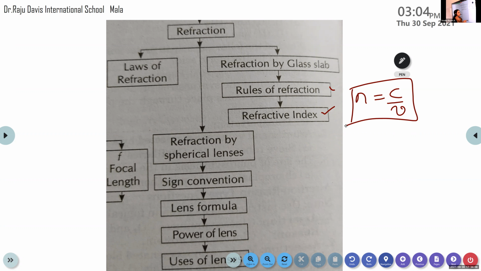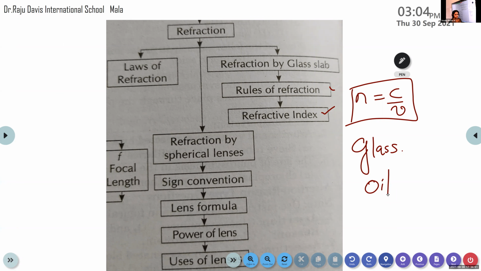Suppose, students, you just imagine one material is glycerin and the other is alcohol. Then what about the refractive index? Or one medium is glass and the other medium is oil, glass and oil. Then how can we calculate the refractive index? We have 2 different mediums instead of air. One is glass and the other is oil. So I want to calculate the refractive index of glass with respect to oil.